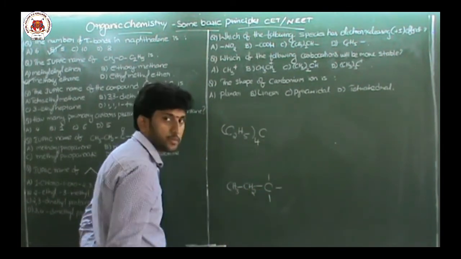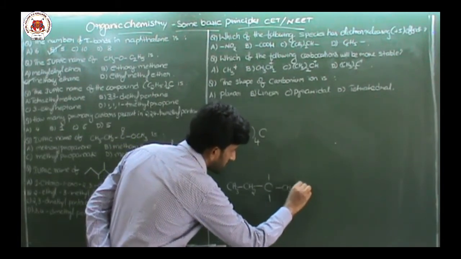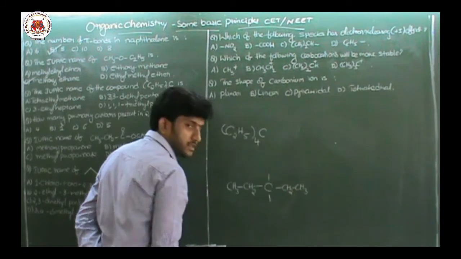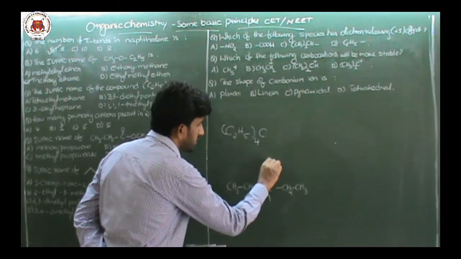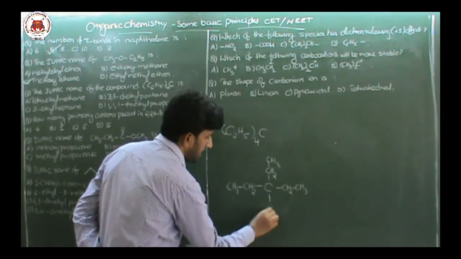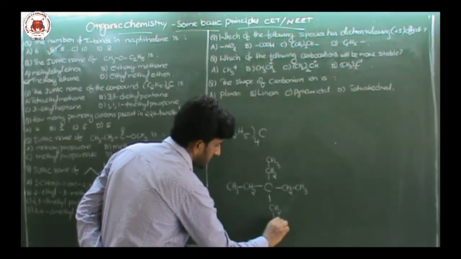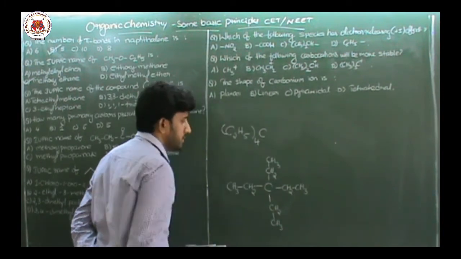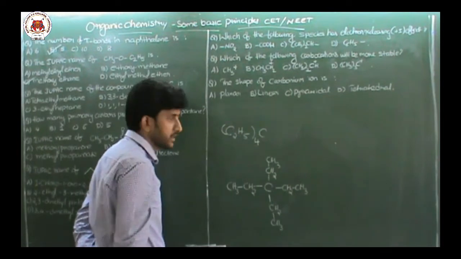This is one ethyl group. Similarly, CH2CH3, one more ethyl group. Similarly, CH2CH3, one more ethyl group. And CH2CH3, the fourth ethyl group. So this carbon is surrounded by 4 ethyl groups.